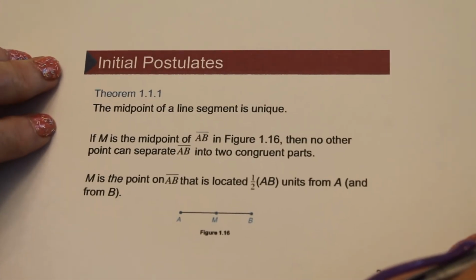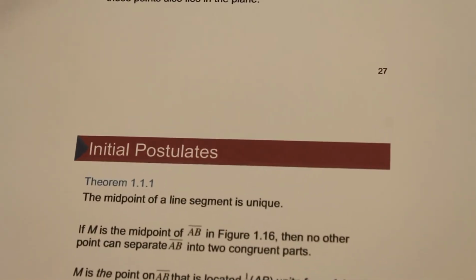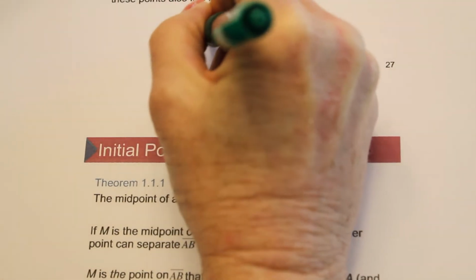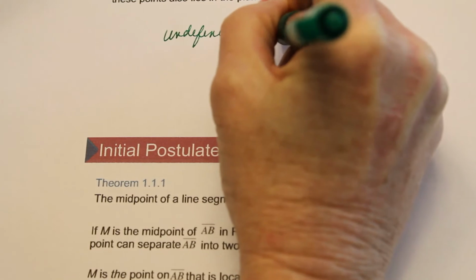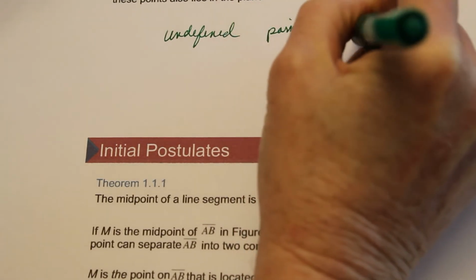And we'll end with this. Here's our first theorem. So this is just a reminder of where we've come from here. We have undefined terms, which is your point, line, and plane.